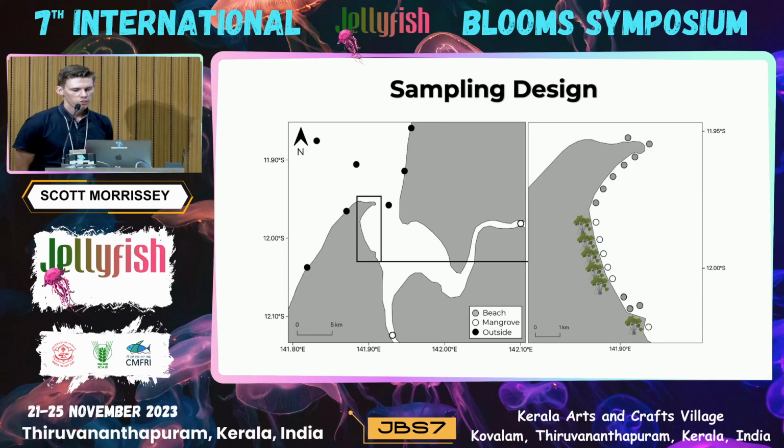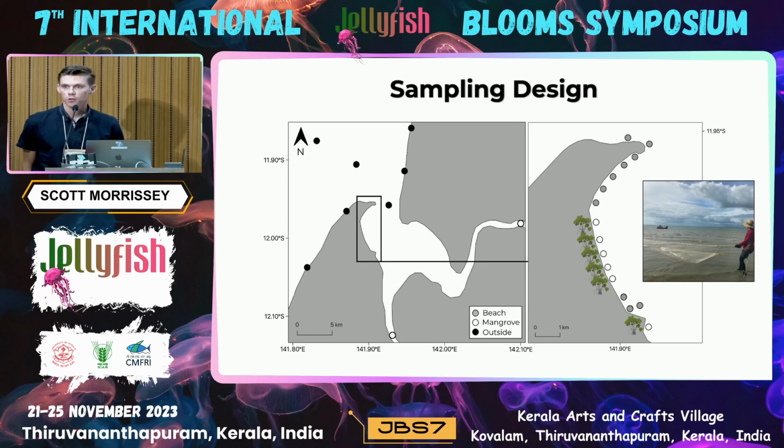To test this hypothesis, I undertook this sampling design here, where I sampled eDNA at spatial scales within the port along this gradient here, covering both beach and mangrove habitat, and I sampled at spatial scales outside the port, covering the beaches both north and south of the port's mouth, where these sites here and here were located 10 kilometers away from the port's mouth, so I could really see if Chironex medusae were moving out into these areas. And to ground truth any detections that I found, I undertook both seine net drags and/or visual transects at each of the sites within the port to actually confirm that the jellyfish were there. So, to ground truth the detections of the species that I find with eDNA.